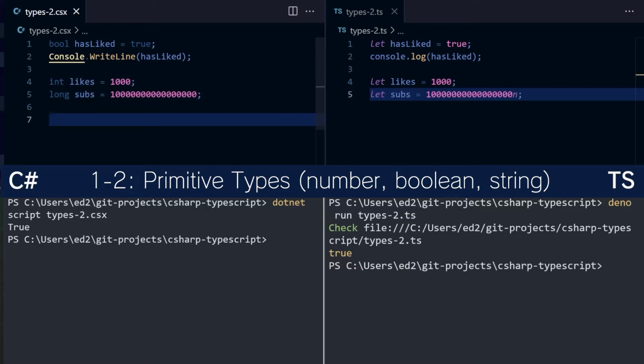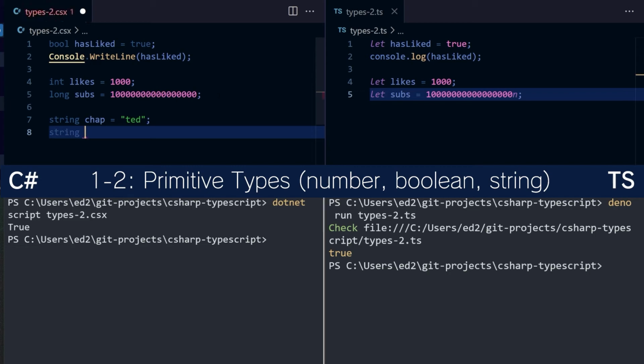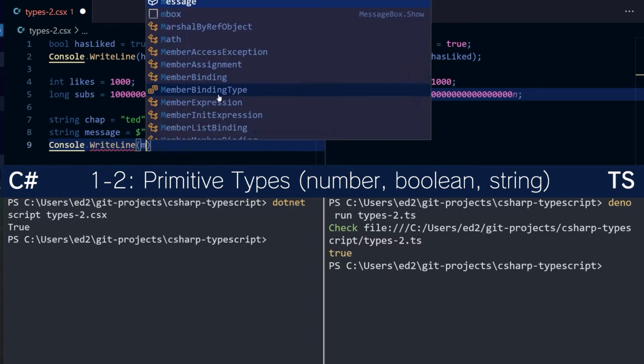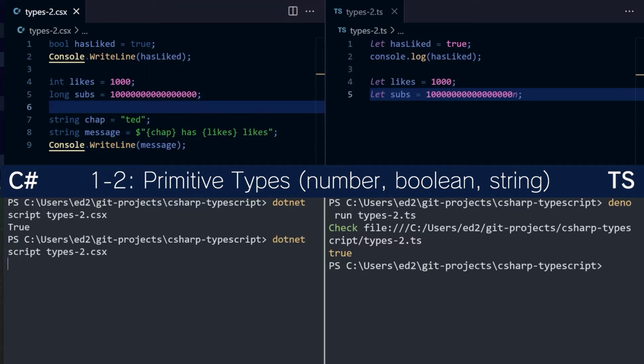Now let's take a look at strings. If we have this handsome chap called Ted here over in C# land, we can then do the string interpolation. So we can say chap has likes, like so. Then we can do Console.WriteLine(message). If we run this in C#, we get true, Ted has 1000 likes.